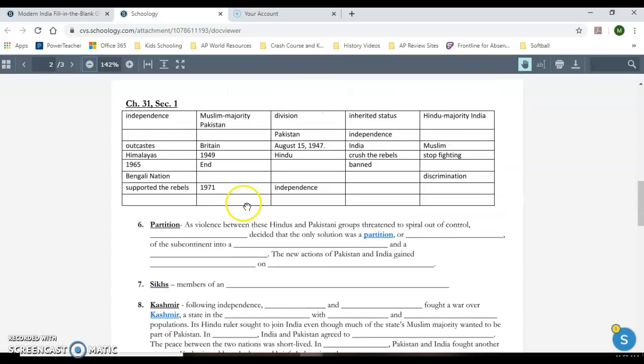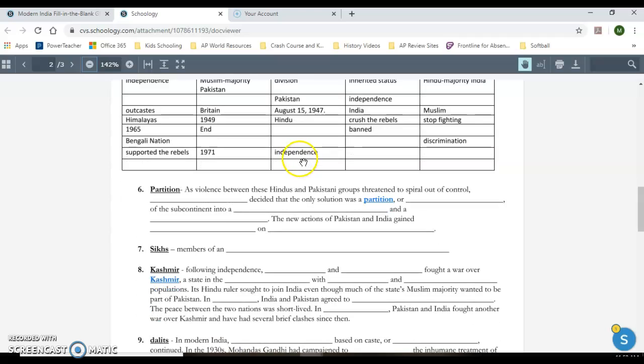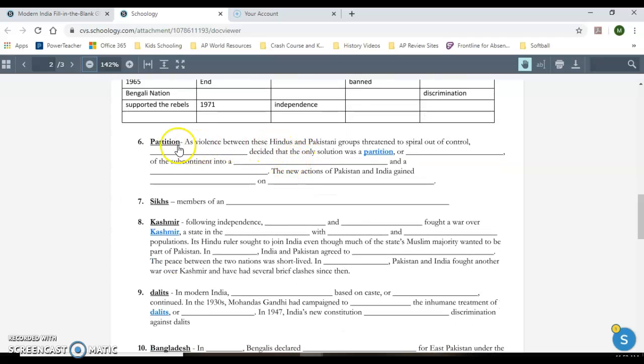Scroll down to page 2, chapter 31, section 1. Again, you have a word bank to use for the fill in the blank, and then you just define the ones that don't have a fill in the blank. So basically, partition, you're going to read about partitioning and use the word bank to complete the missing information. If you want to do this on a separate sheet of paper, just write out partition and then write one word after another. Like what would be the first word, the second word, the third word, fourth word, fifth word, and sixth word that would complete this statement here about it.